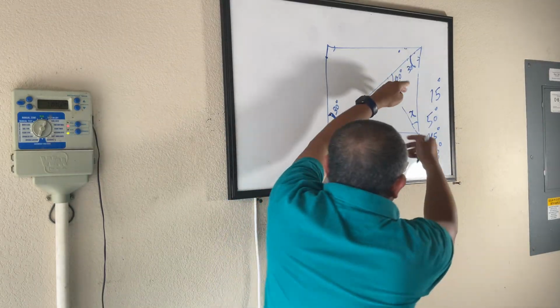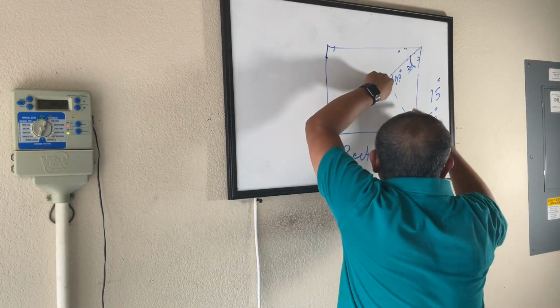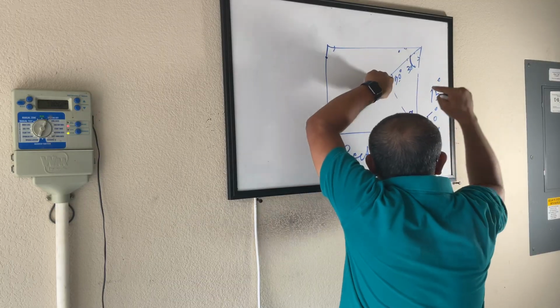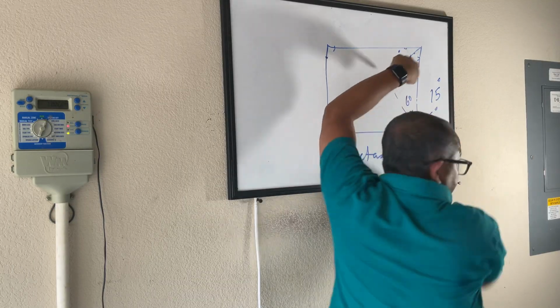Now you know this is a triangle. Sum of all the angles will be 180 degrees. This is 90. This is 30. By no means this can be anything different from 60.